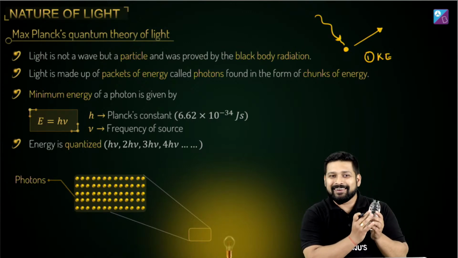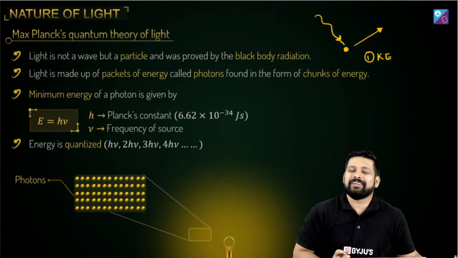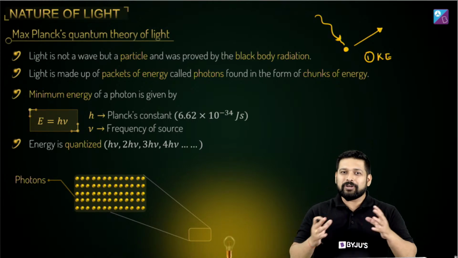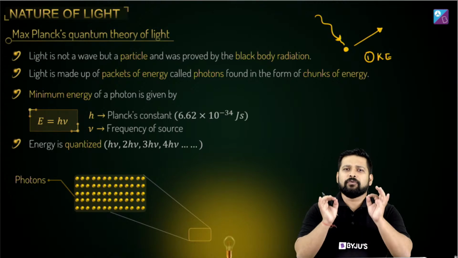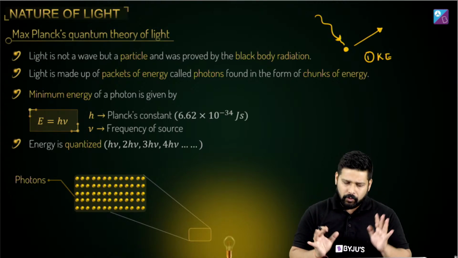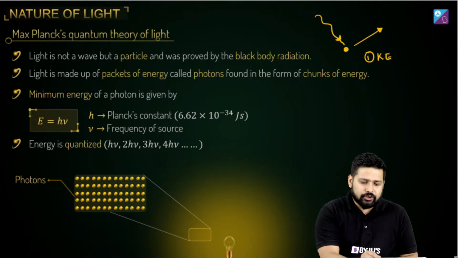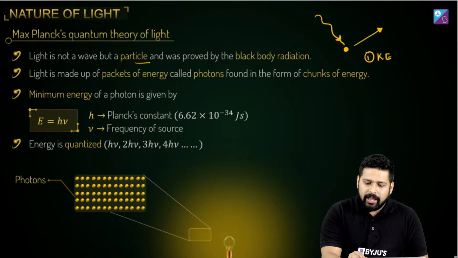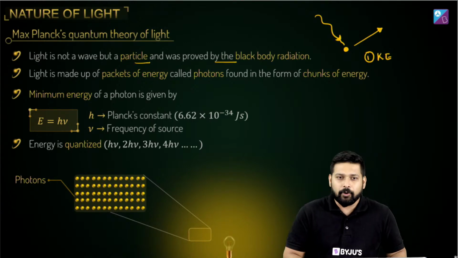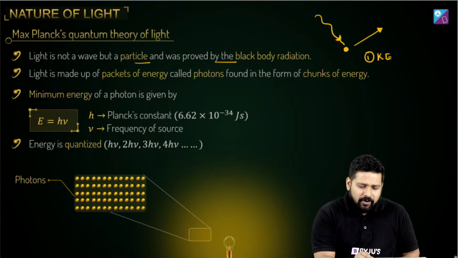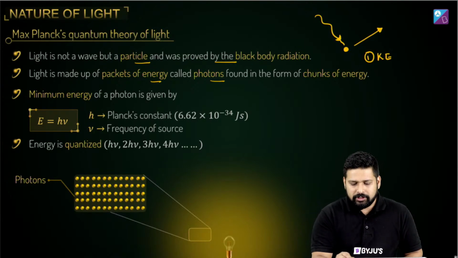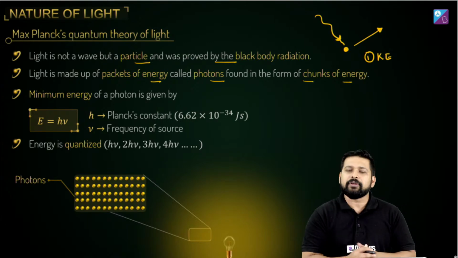But inside, what is there? A wave. But we are not here to discuss what's inside this. The particle of light we call a photon. Okay? So light is not a wave but a particle, and this was proved by black body radiation. Light is made up of packets of energy called photons, found in the form of chunks of energy.